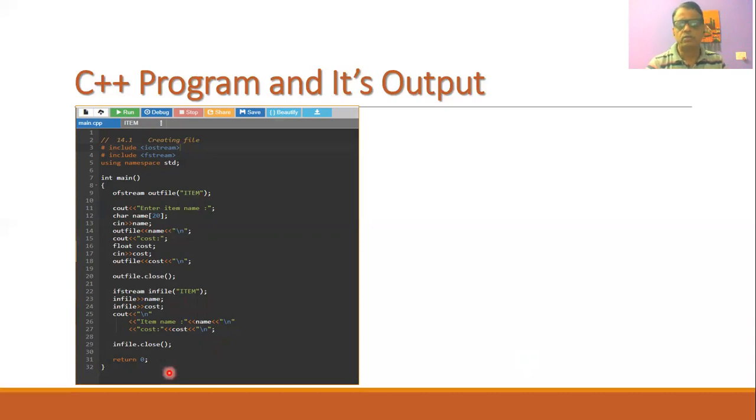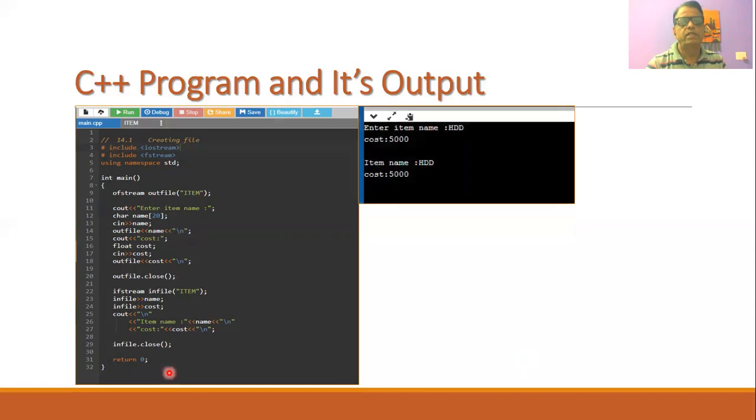Whenever we execute this program, one can easily observe that such a program can be typed and executed by using an online C++ compiler. And you can find that the file item is created, in which the first item that you have entered is, for example, HDD, of which the cost is 5,000. Then the same data from the file is printed. So one can easily observe that this file is now created, and this file will contain this data, and one can easily access this data.